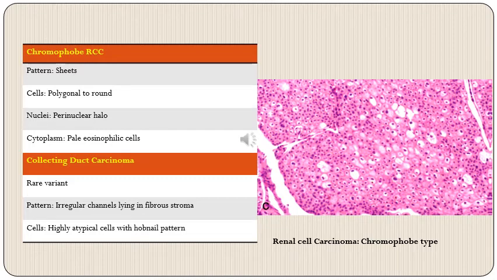It is a rare variant, and there will be irregular channels of cells lying in fibrous stroma, and the cells are usually of very high nuclear grade. So on the right, we have this photomicrograph of chromophobe renal cell carcinoma. We can see these clear spaces around the nuclei, which is a very characteristic feature to identify chromophobe RCC, and the cytoplasm is pale eosinophilic in color.